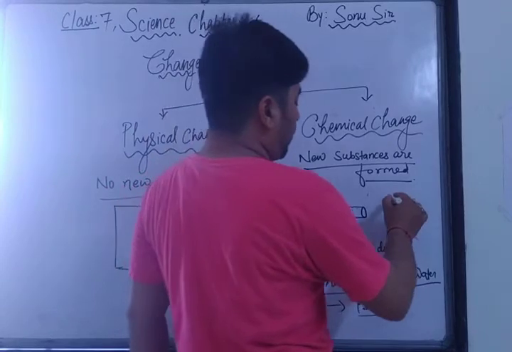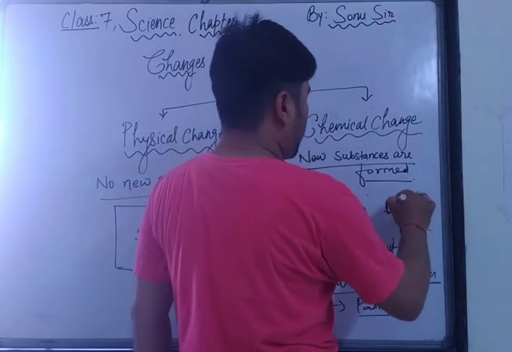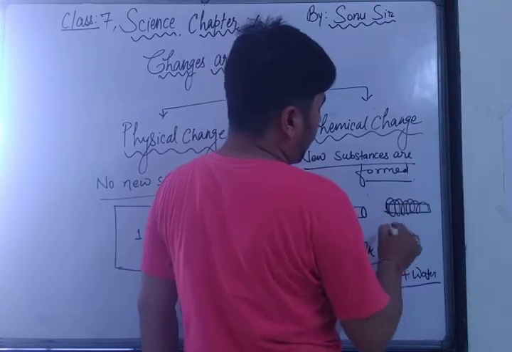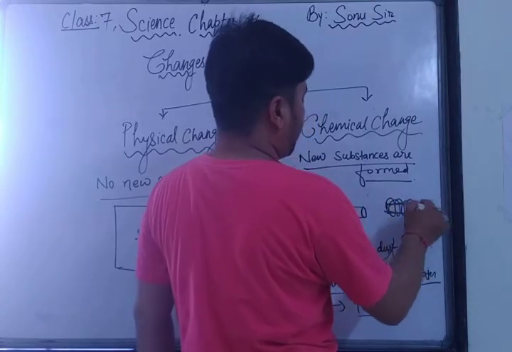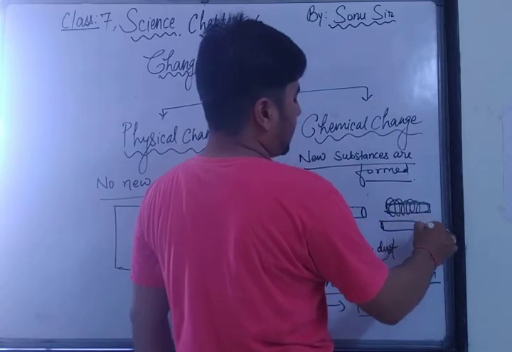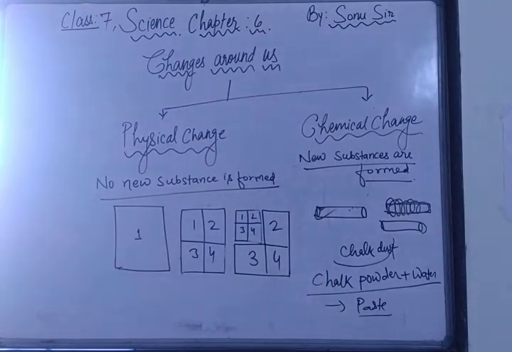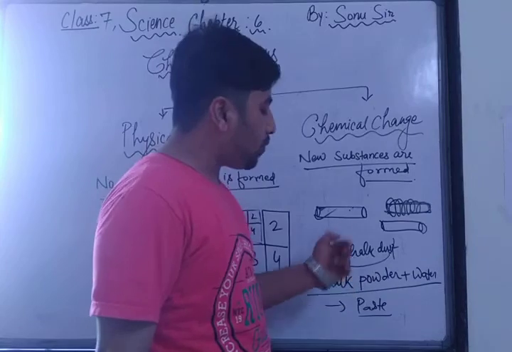And now take one paper, roll that paper and make a circle. After rolling this paper in this form, you have to put this paste inside it. You make a shape of chalk, just like it was in the previous condition, and put this chalk into the sunlight. After 4 to 5 hours, you will see this chalk is dried. So is there any change in the chalk compared to the previous state? So you will see the chalk powder has again converted into chalk.